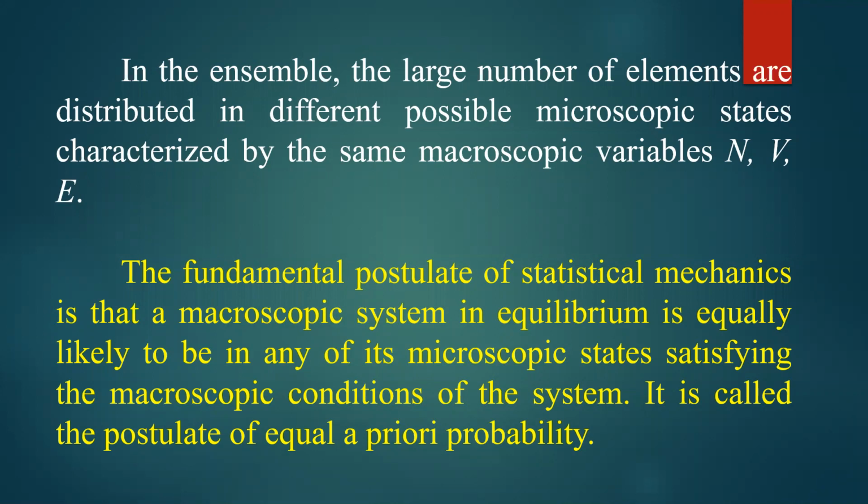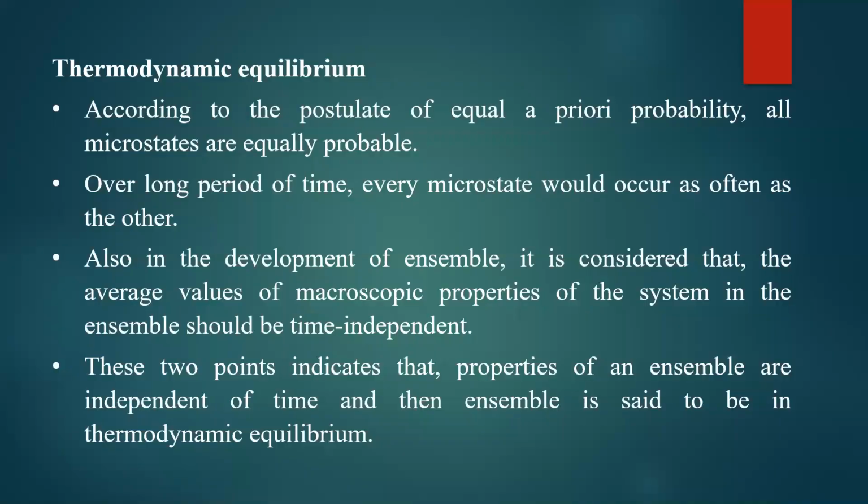Next, this is the fundamental postulate in statistical mechanics, which says that a macroscopic system in equilibrium is equally likely to be in any of its microscopic states satisfying the macroscopic conditions of the system. This is called the postulate of equal probability, or the postulate of equal a priori probability. Next we'll understand what thermodynamic equilibrium and thermodynamic probability mean.